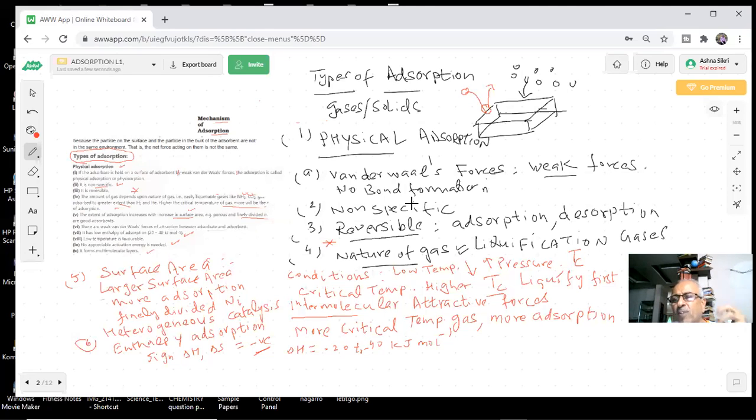As the particles get attracted, there will be release of energy. The stronger the attraction, the more energy is going to be released. So you have a low value. This question was given: the enthalpy of adsorption value of physisorption is low, students, because the molecules are held by weak van der Waals forces.